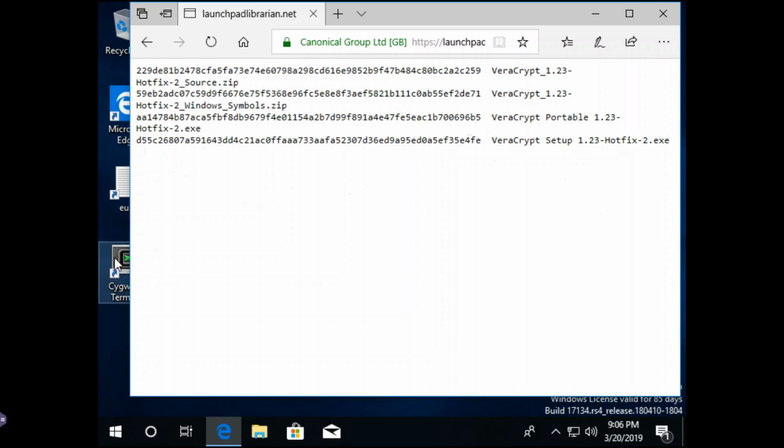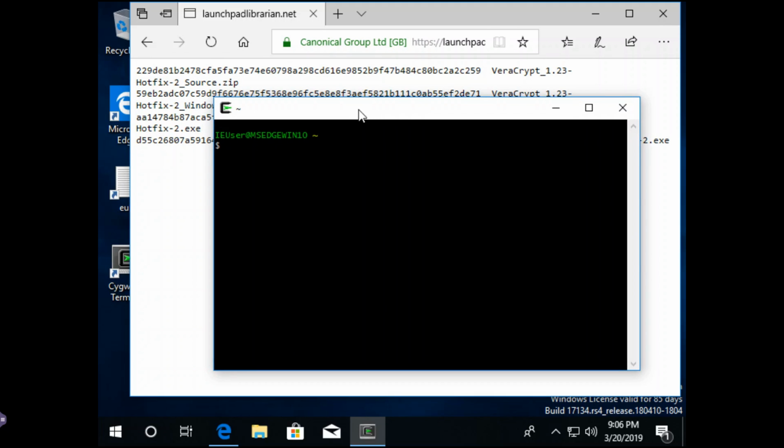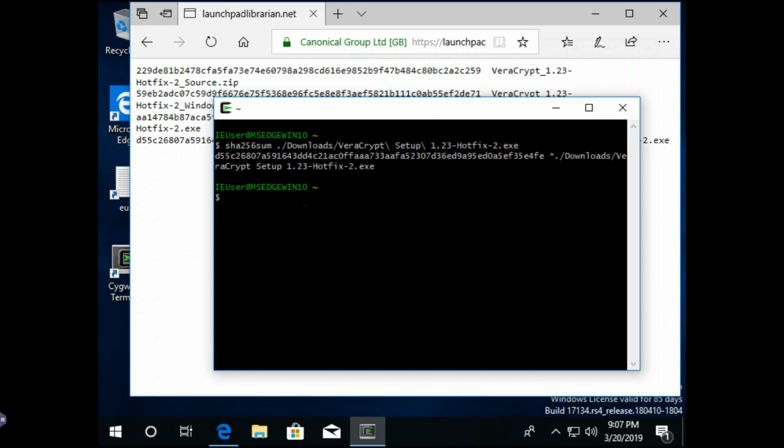This is one of the places where Cygwin is quite useful. I'll bring up a Cygwin terminal here quickly. And then all I need to do is type in sha256sum. And we went to downloads, and the file is right there. And this will generate the checksum on the file we downloaded.